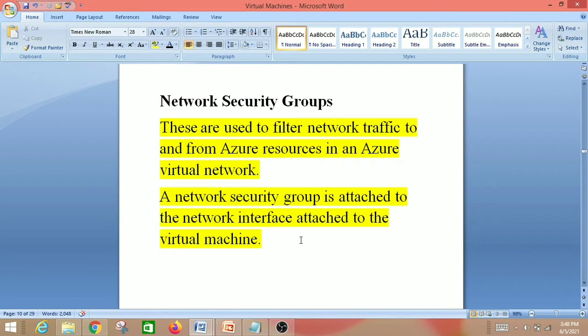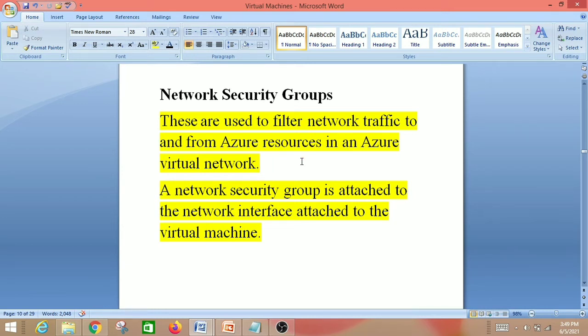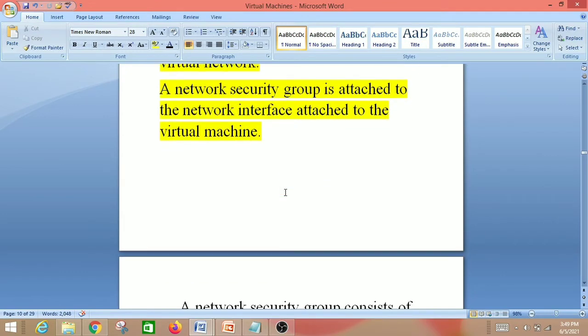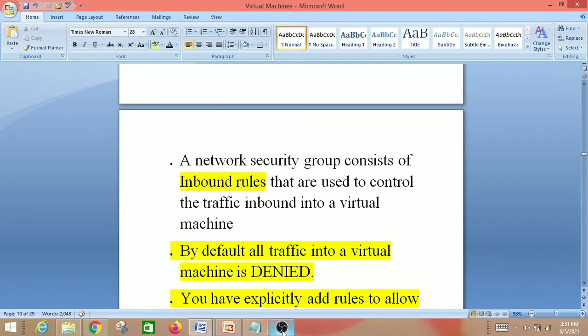Next one is network security groups. This is also an important point in the AZ-900 exam. So these are used to filter network traffic to and from Azure resources in an Azure virtual network. The question will be asked in that way only. So you have to learn this theory. These are used to filter network traffic to and from Azure resources in an Azure virtual network. A network security group is attached to the network interface attached to the virtual machine. A network security group consists of inbound rules that are used to control the traffic inbound into a virtual machine. That means traffic into the virtual machines.